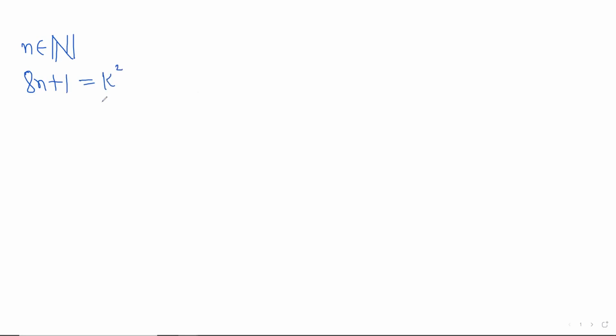So the first question is, can n be even? n equal to 6 works, so that is done. The second question was, can 2n be a perfect square? 2n equal to m squared. If we put that in the first equation, we get 4m squared plus 1 is k squared. So k squared minus 2m whole squared is 1.